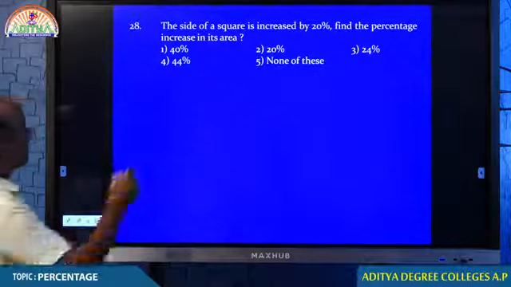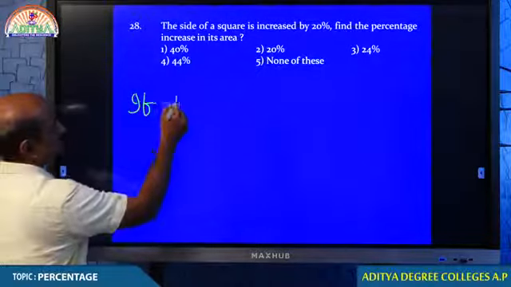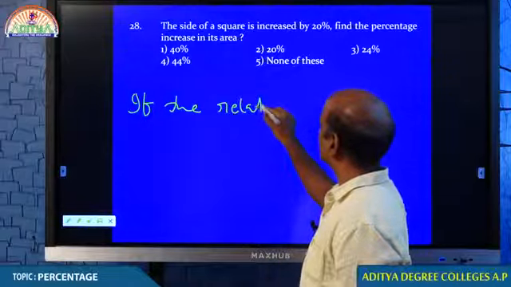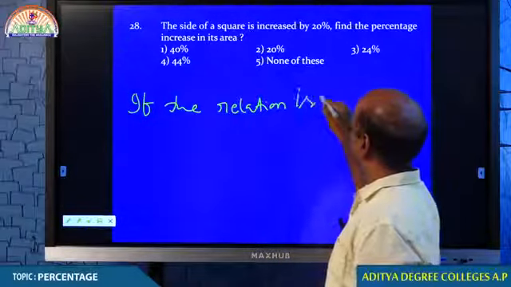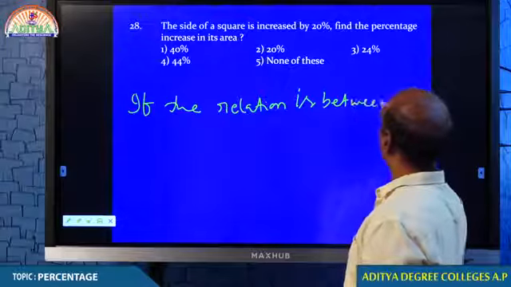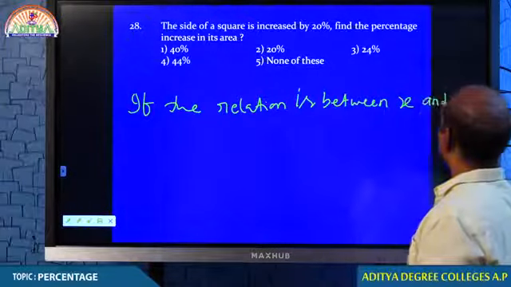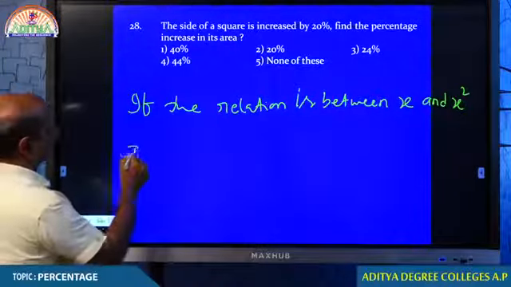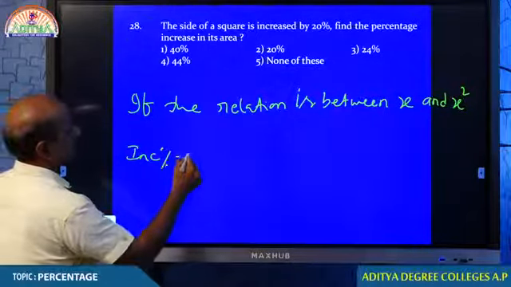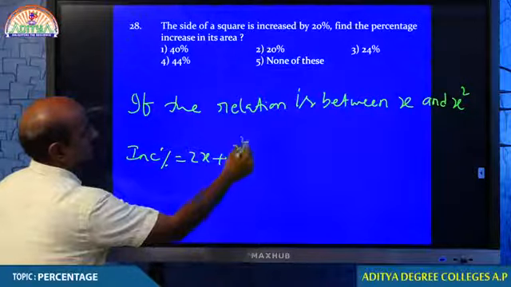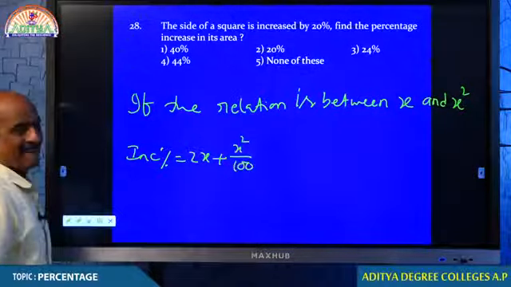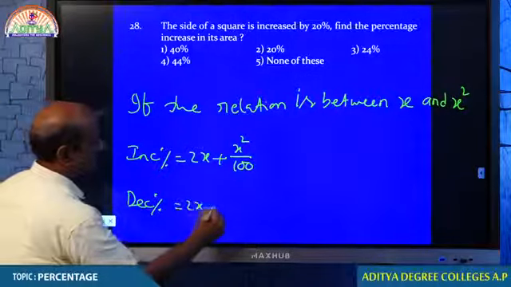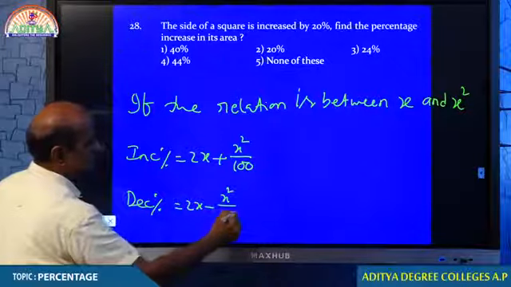Note down, students. If the relation is between x and x square, percentage increase is equal to 2x plus x square by 100, as well as percentage decrease is equal to 2x minus x square by 100.